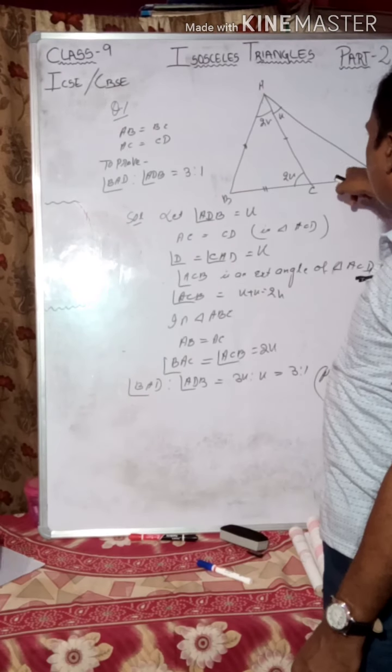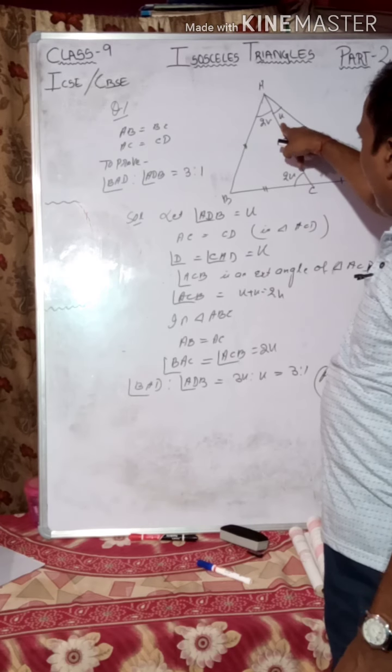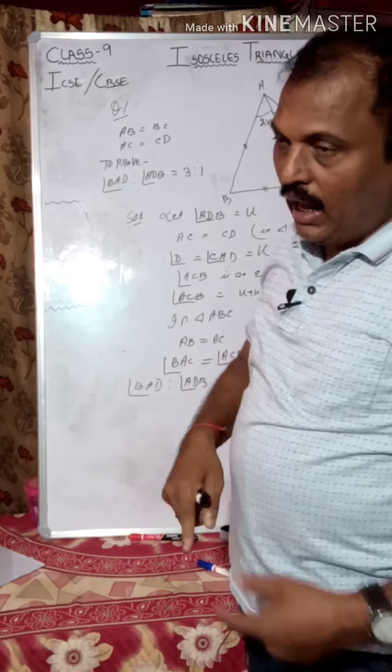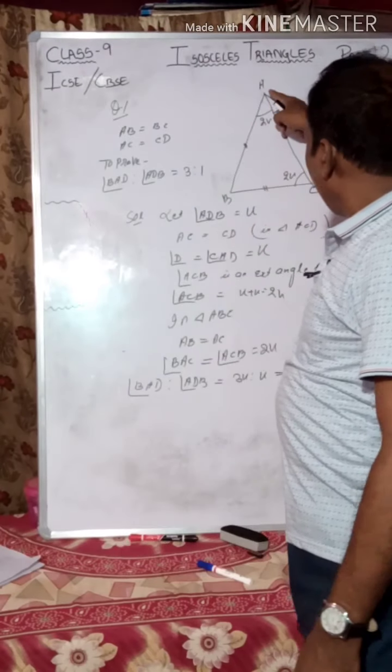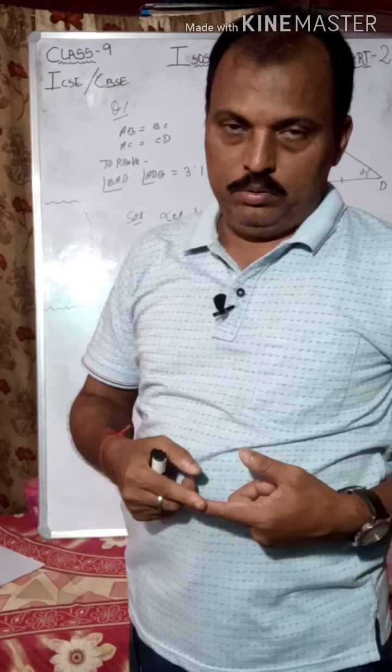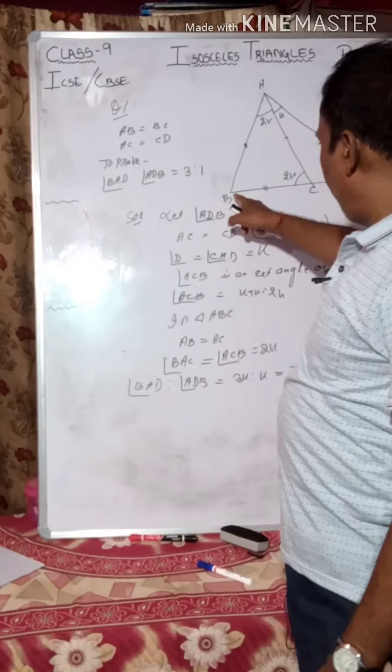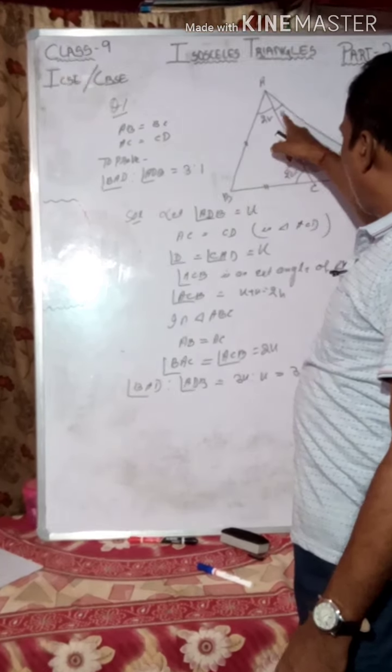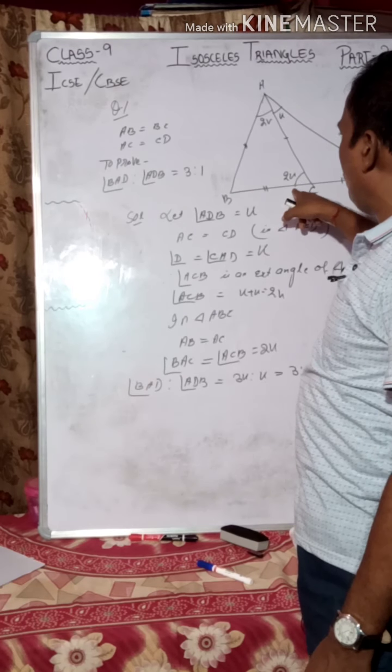So this is x and this angle will be x, and these two angles are the remote interior angles of triangle ACD, while the exterior angle is formed. So angle BCA is equal to x plus x, that is equal to 2x.